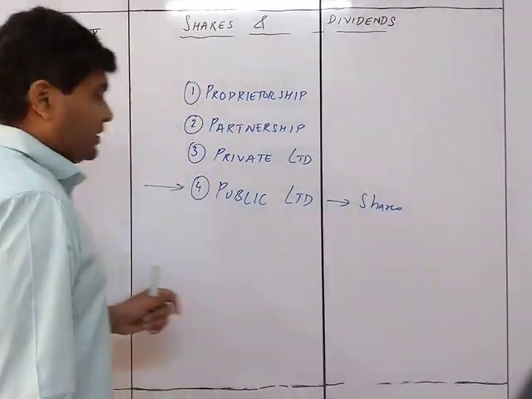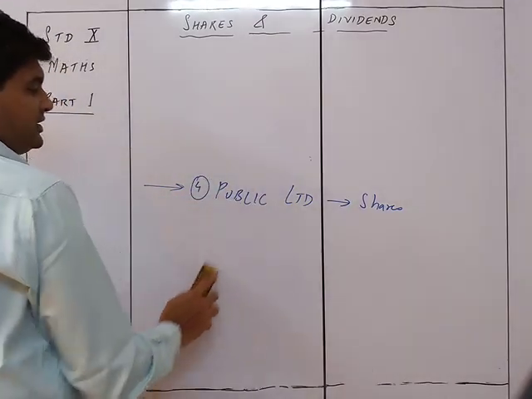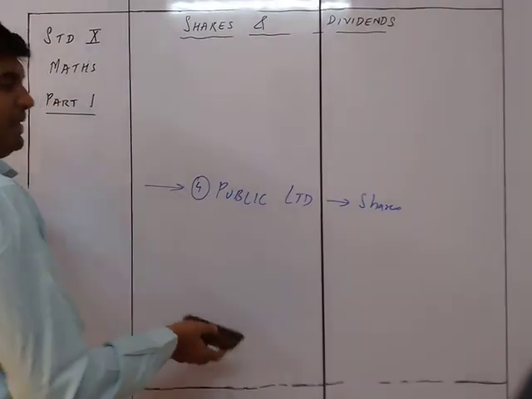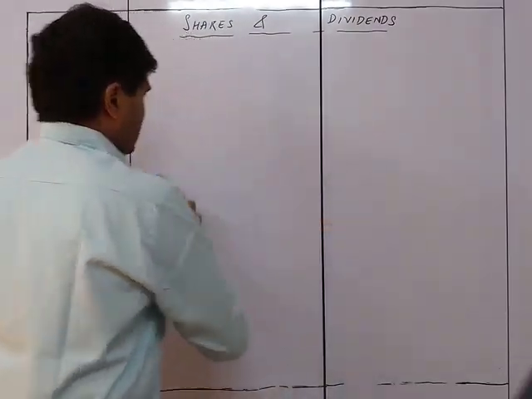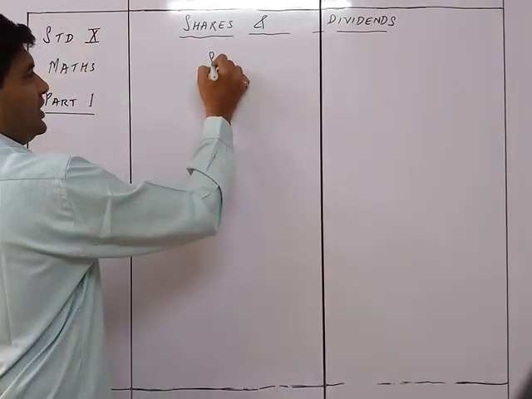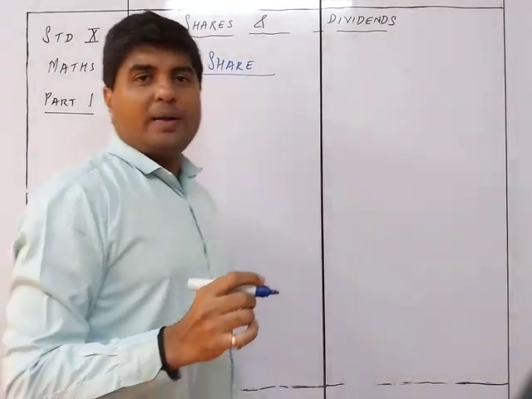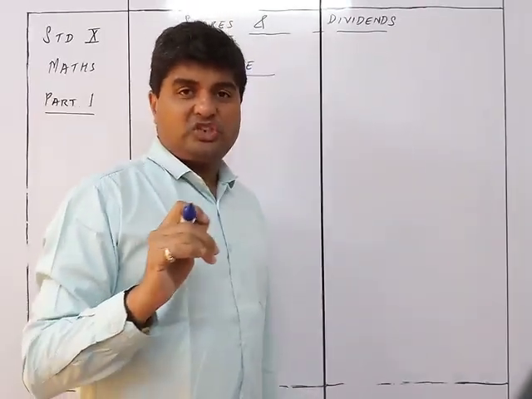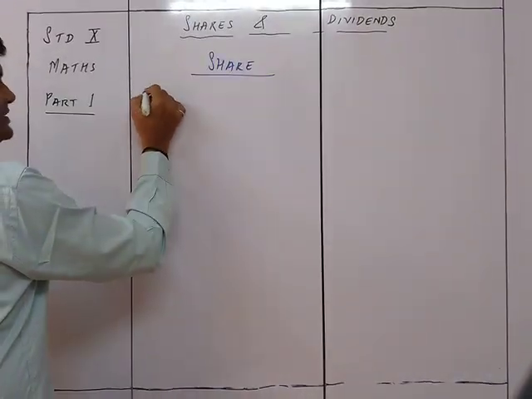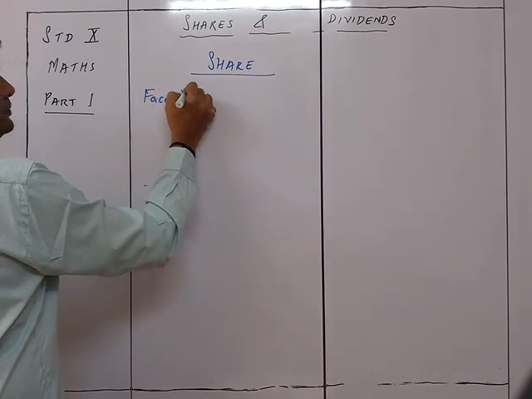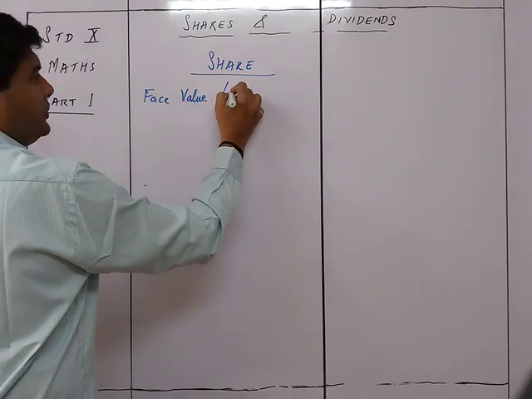In this chapter, we are not seeing any of these other companies. What we are interested in is the public limited company and mainly its shares. So the first thing we see is that a share is basically one particular part of the company, and that share will have its own value. That value is called the face value, also called the nominal value.